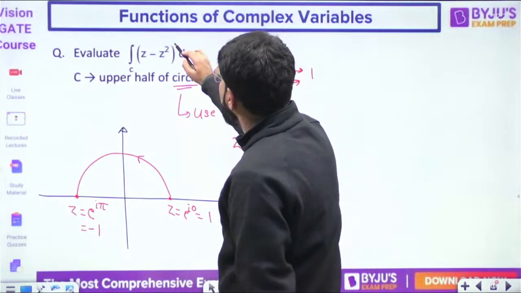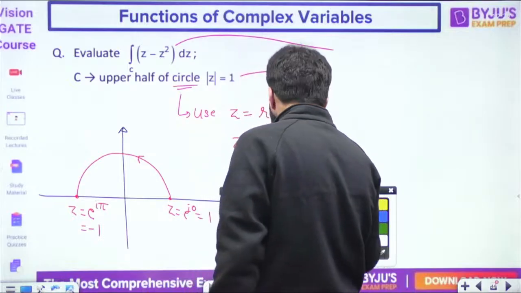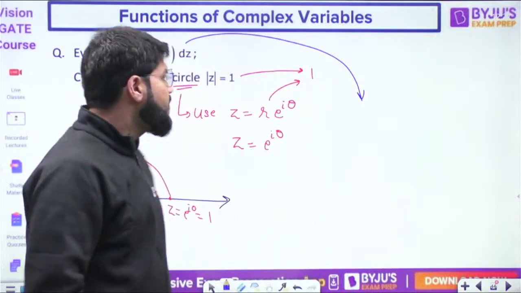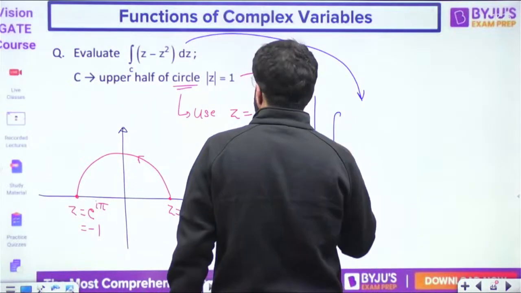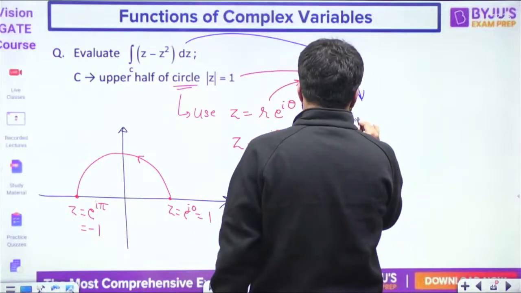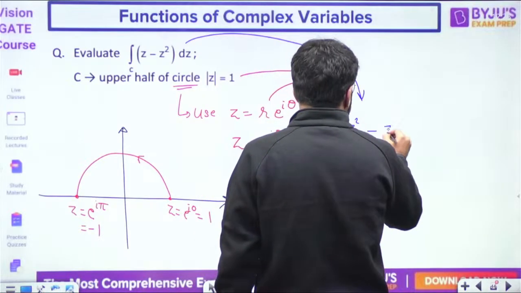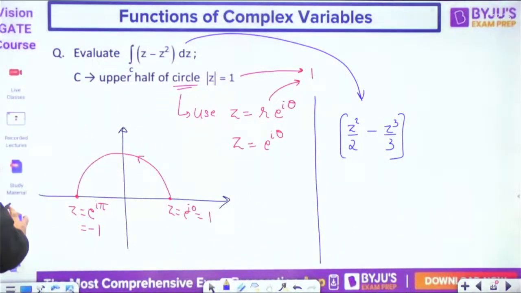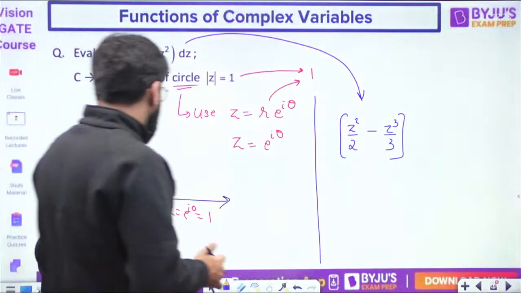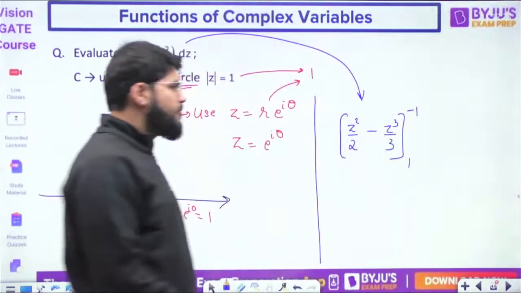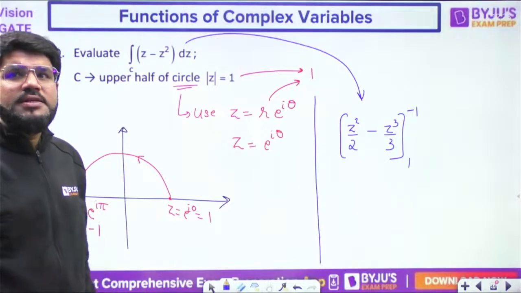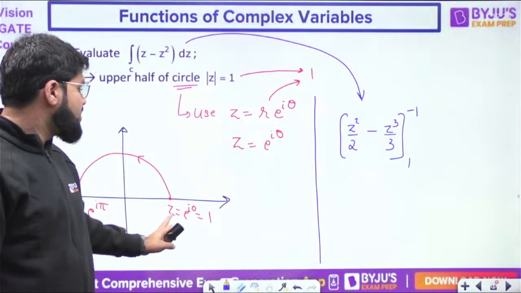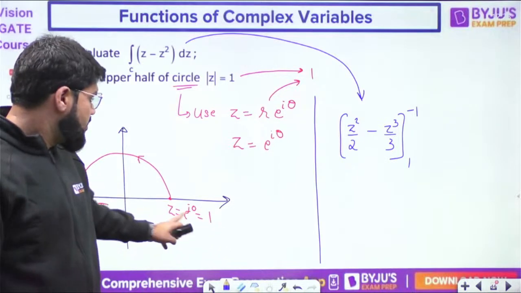Now look, is this an analytic function? This is again a polynomial function. So, what is the integral of z? z square by 2. What is the integral of z square? z cube by 3. So from z equal to 1 to -1. This is z as a point (1, 0) you can write, but this is the z value directly I'm writing.